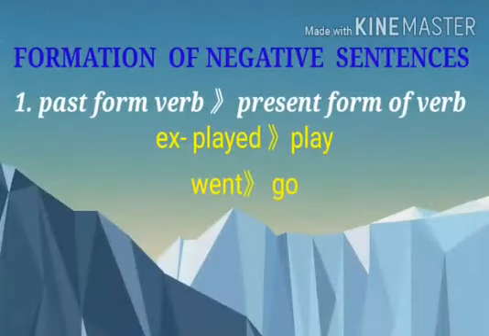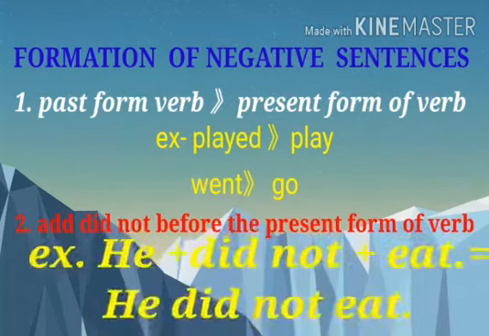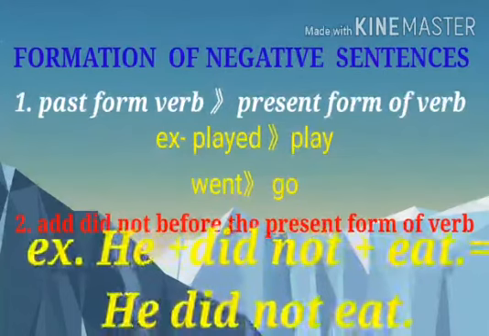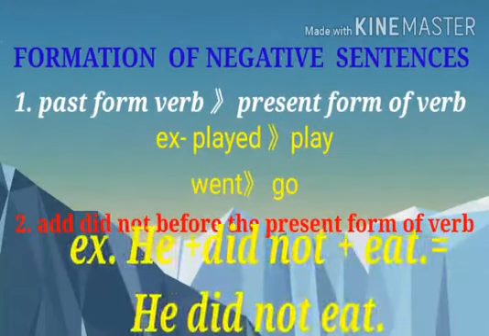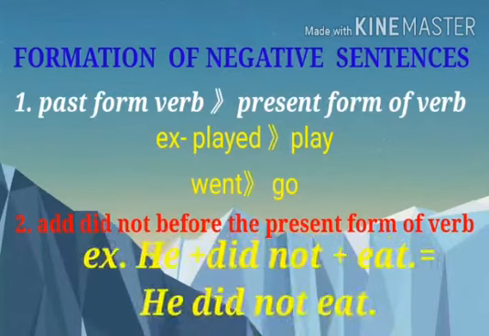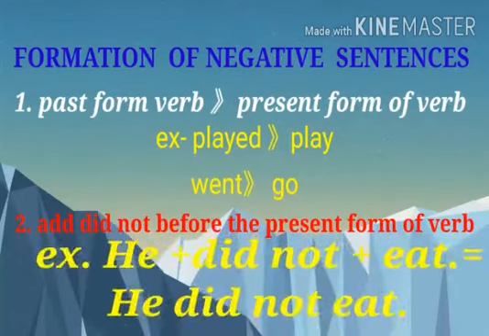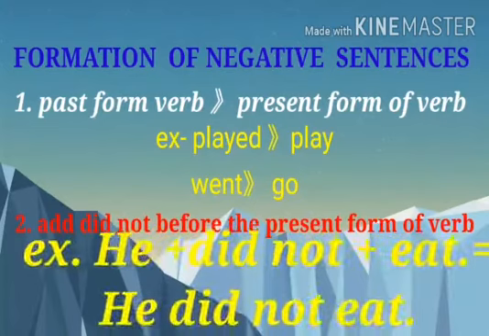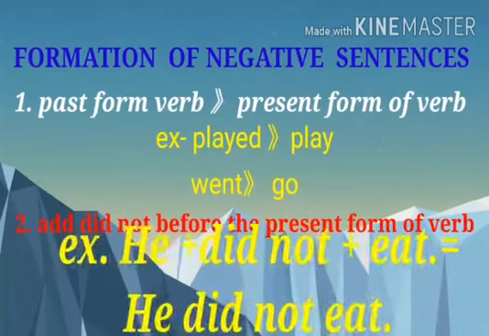Now we will learn how to change these affirmative sentences of simple past tense into their negative form. To do so, we have to follow two rules. Number one, we have to change the past form or second form of verb into its present form. For example, played, play, went, go. In this way, we will change the past form of verb into its present form. Then we will add did not before the present form.